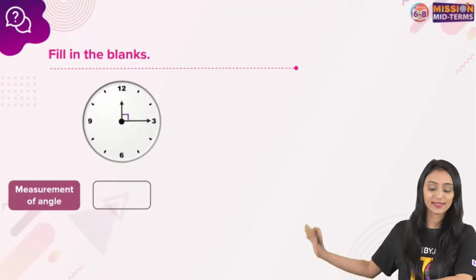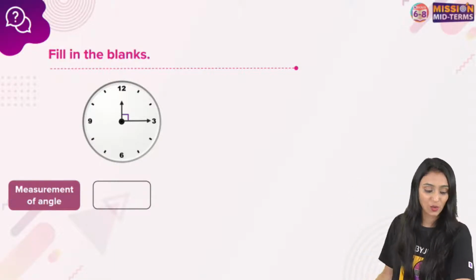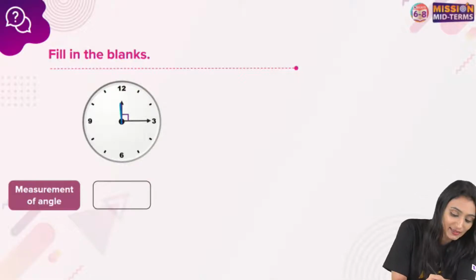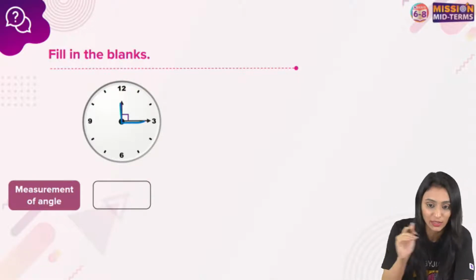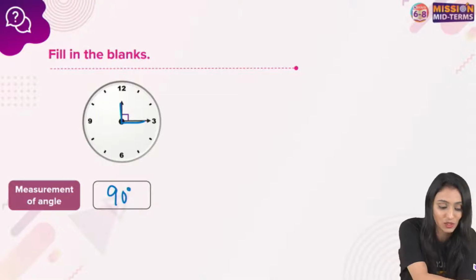So here you can look at this clock, right? And it's showing some time. So we have to write the measurement of this angle. What time is it showing? You can see that the lines over here, these are perpendicular, right? These are showing, yes, 90 degrees. The measurement of the angle is going to be 90 degrees.